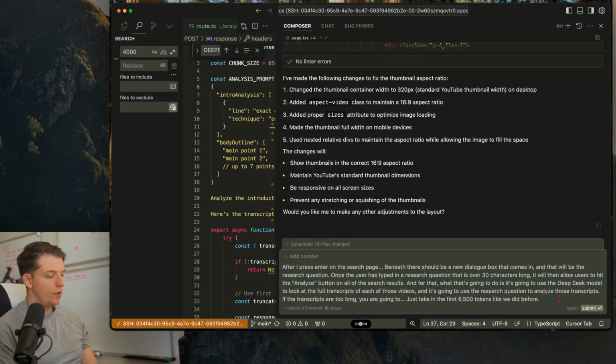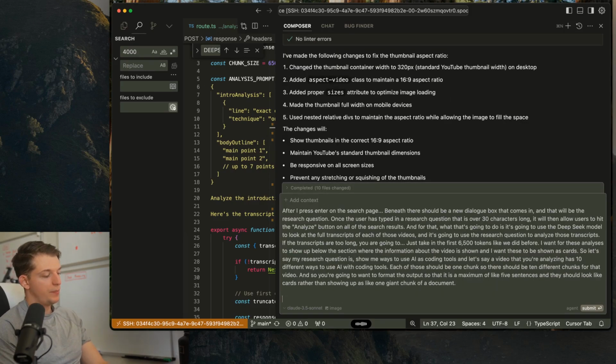I want these to be shown as cards. So let's say my research question is, show me ways to use AI coding tools. And let's say a video that you're analyzing has 10 different ways to use AI with coding tools. Each of those should be one chunk. So there should be 10 different chunks for that video. And you're going to want to format the output so that it is a maximum of like 5 sentences, and they should look like cards rather than show up as one giant chunk of a document.